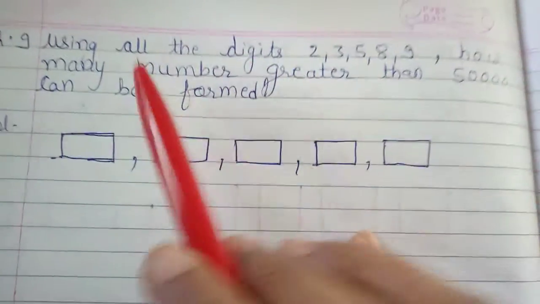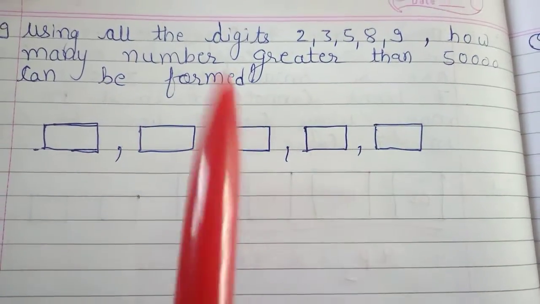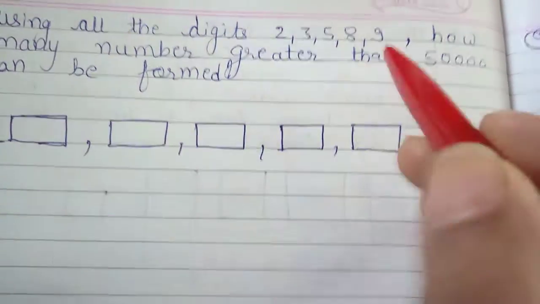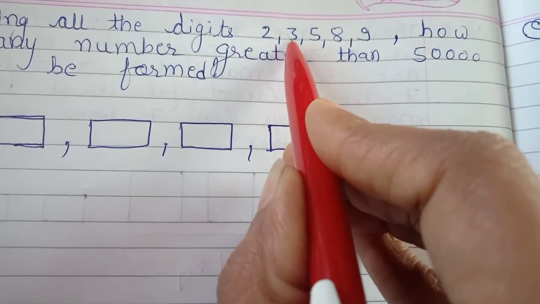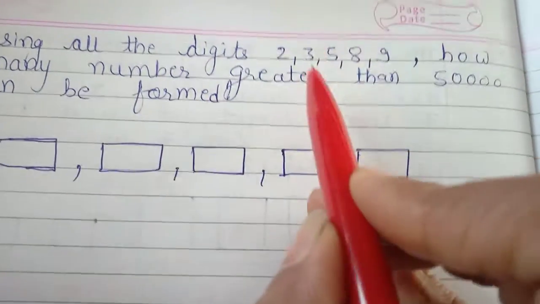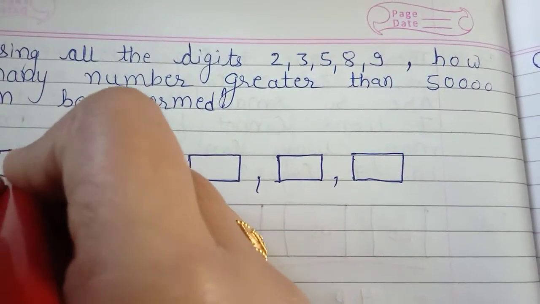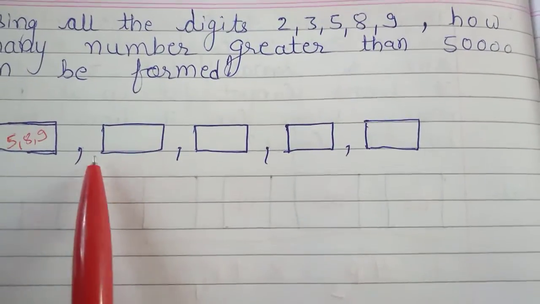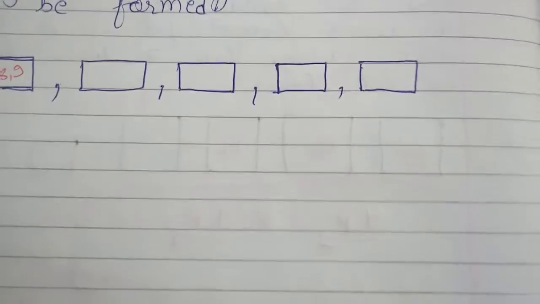Question number 9. Using all the digits 2, 3, 5, 8, 9, how many numbers greater than 50,000 can be formed? Now, if we want a number greater than 50,000, that means at first place, from these 5 numbers, 2 and 3 we cannot take because it will be less than 50,000. So 5, 8, 9. From these 3 numbers, any one number should be there on first place, and remaining 4 places can be filled by the remaining 4 numbers.